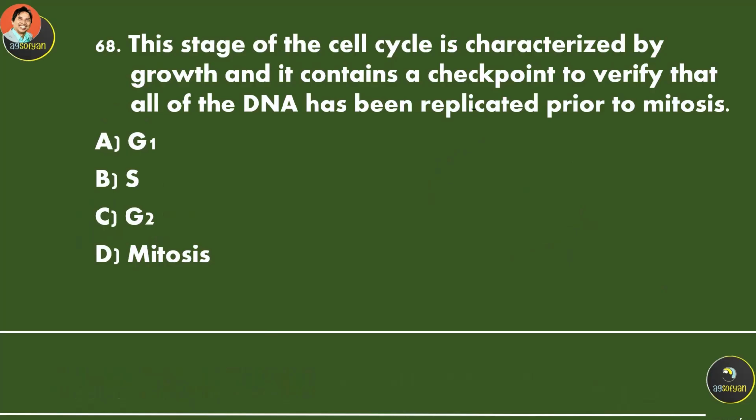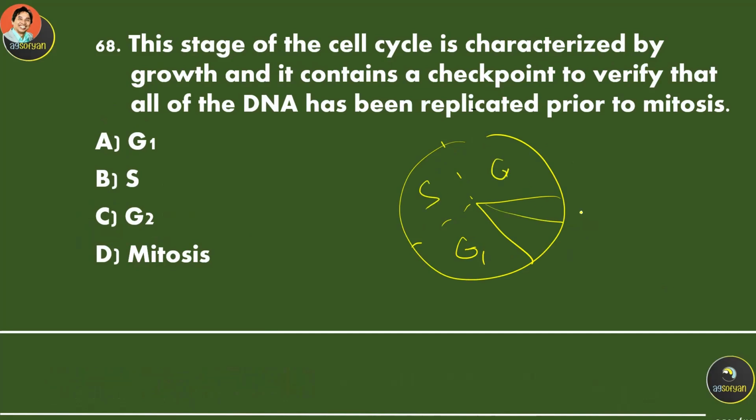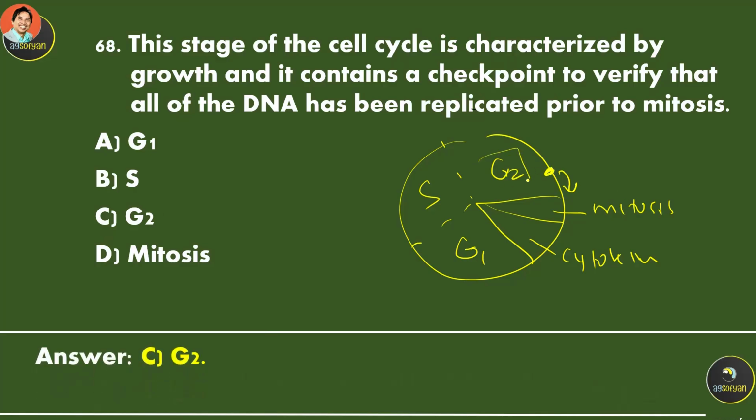This stage of the cell cycle is characterized by growth, and it contains the checkpoint to verify that all the DNA has been replicated prior to mitosis. Okay, so again, it's going to be like this: G1, G2, and this is mitosis, cytokinesis. This one is characterized by the checkpoint before going to mitosis. Okay, it's going to be G2 over here.